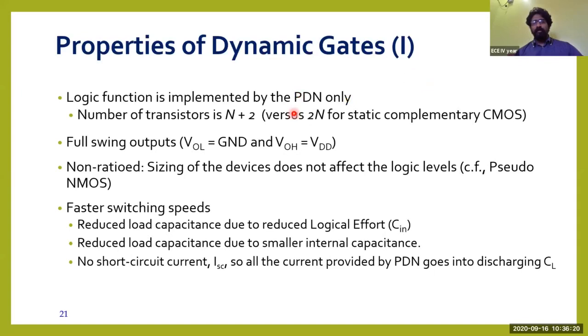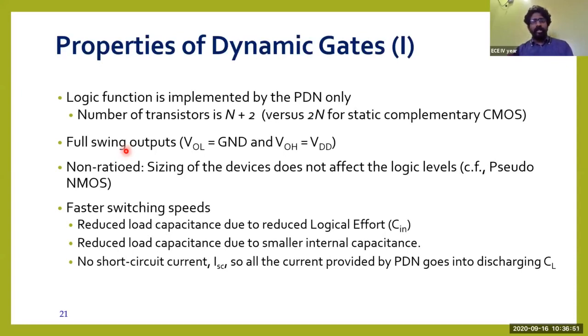We will not be using the pull-up network. Because of that, the number of transistors has been reduced to almost half, except in this case: one evaluate and one pre-charge MOSFET. Then, full swing outputs. A full swing output is whenever your output is logic 0, due to the discharging of the capacitor to ground, or else VDD, logic 1. That kind of output we call full swing output.